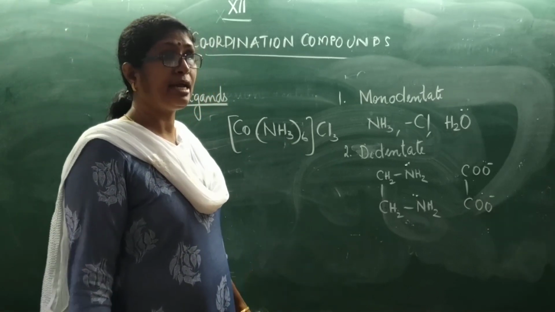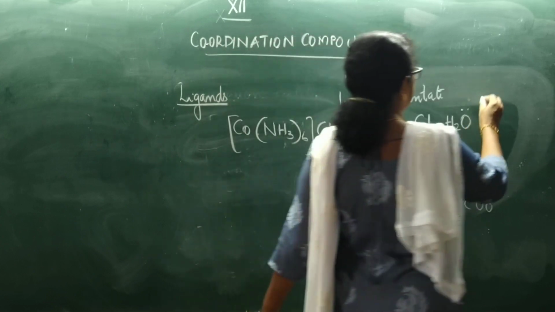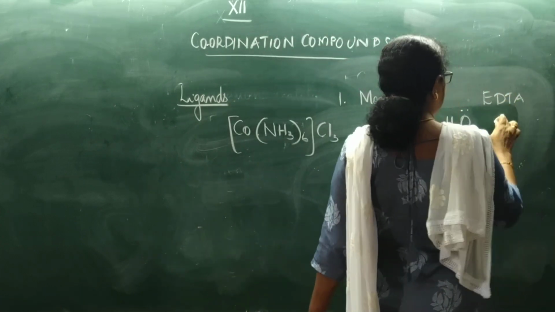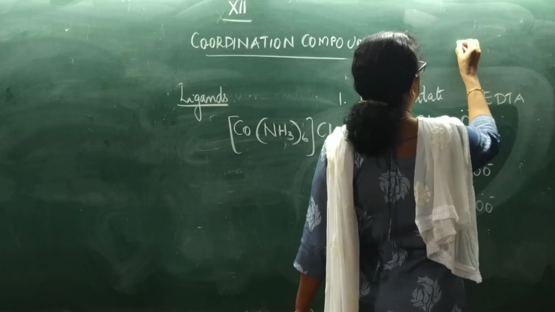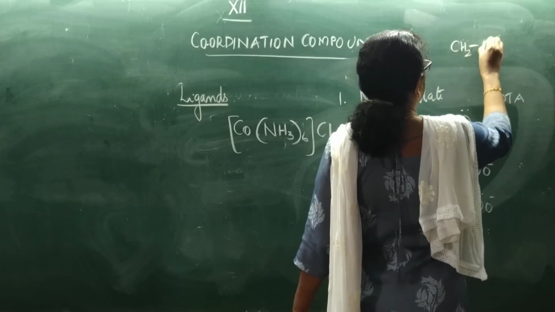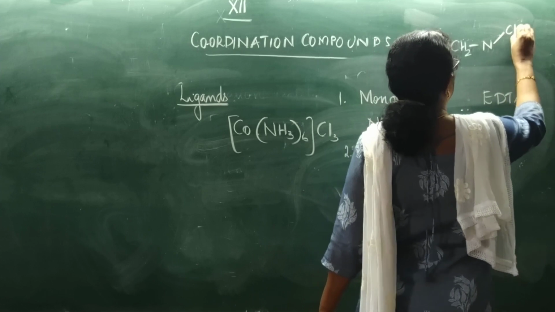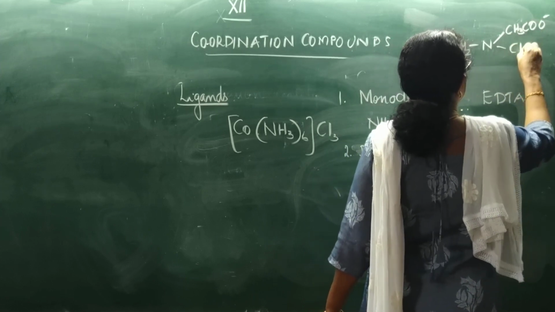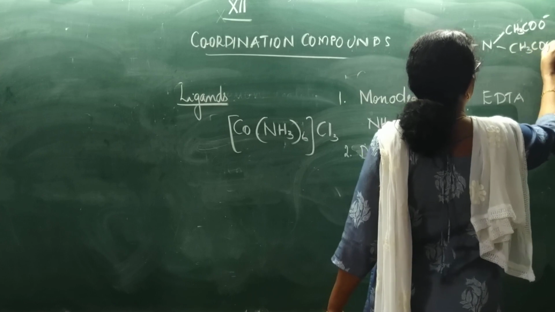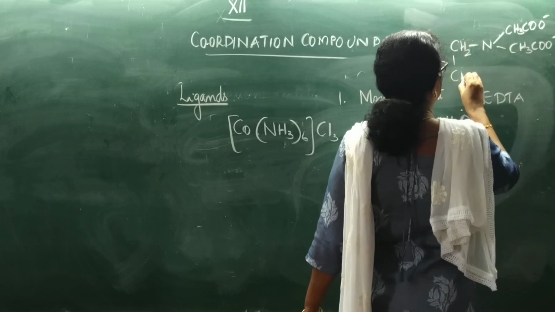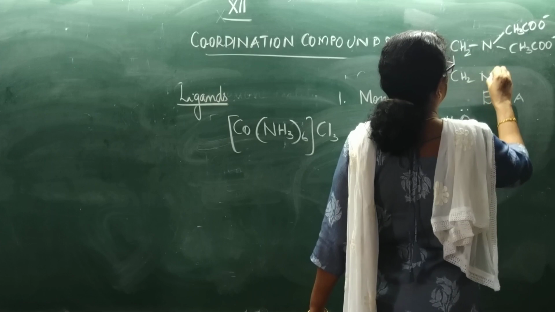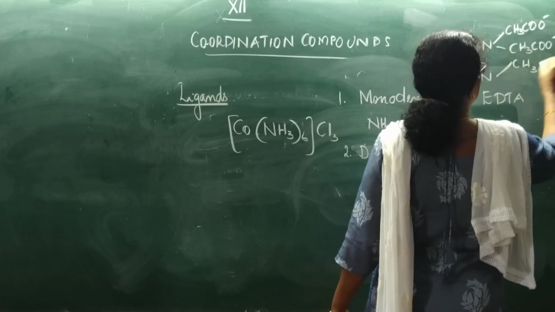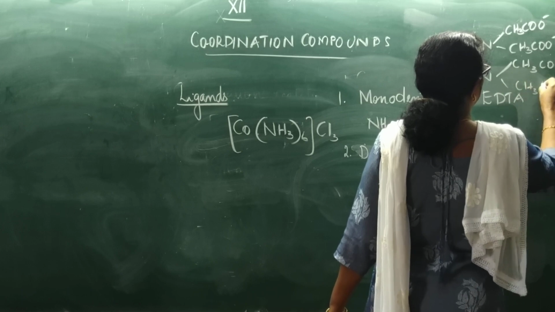Now we have EDTA, ethylene diamine tetraacetate. Ethylene diamine means CH2, N, CH2COO minus, CH2COO minus, then CH2, N, again here also CH2COO minus, CH2COO minus.